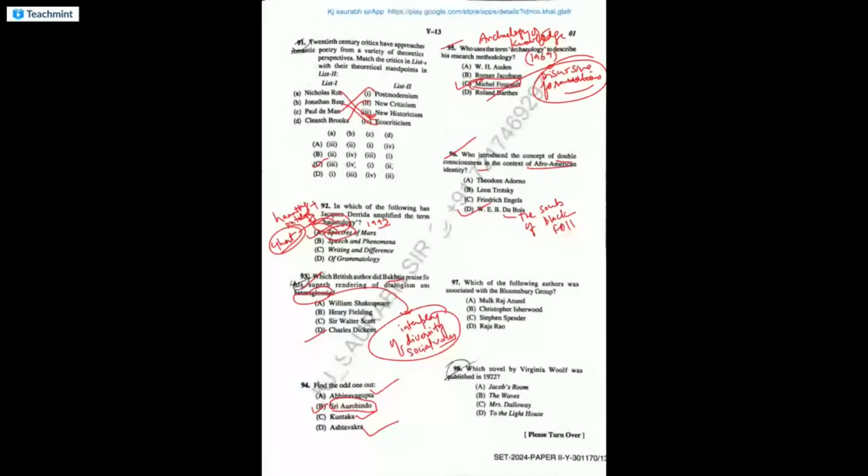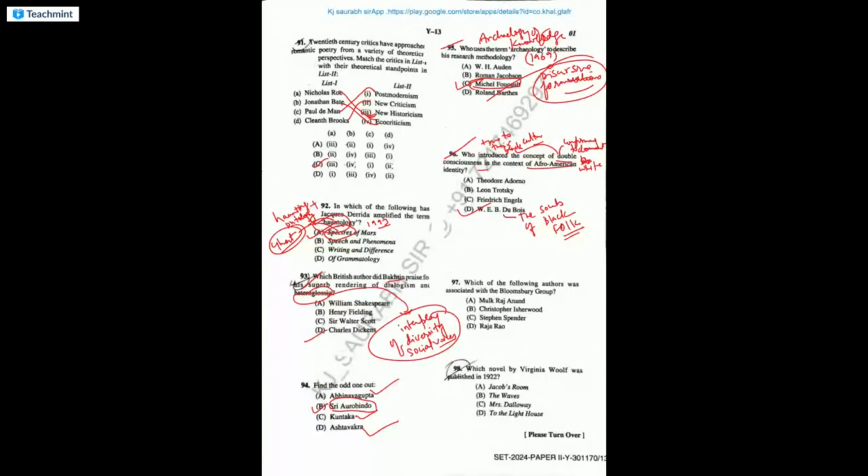In this work he gave the concept of double consciousness, which basically means that blacks have to be true to their black culture or black heritage, but at the same time they have another identity that they have to maintain, and that is conforming to the dominant white society.